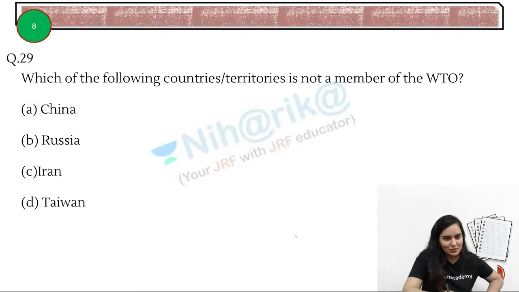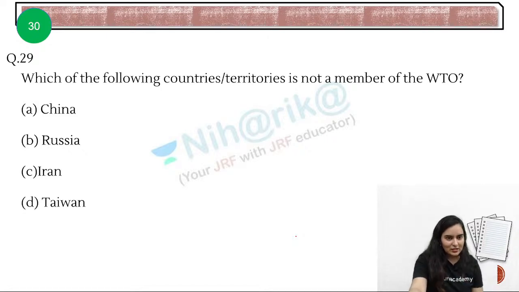Next question, time is going, come on. Which of the following countries or territories is not a member of WTO? They have asked questions in too much depth this time related to WTO. They've gone too far ahead in their thinking, but no problem. It's not D, try something else. You still have time to change your answer. Now the answer is C, Iran.